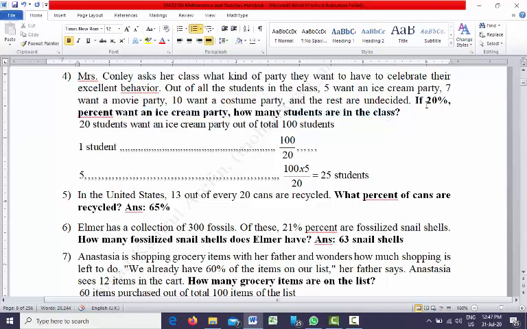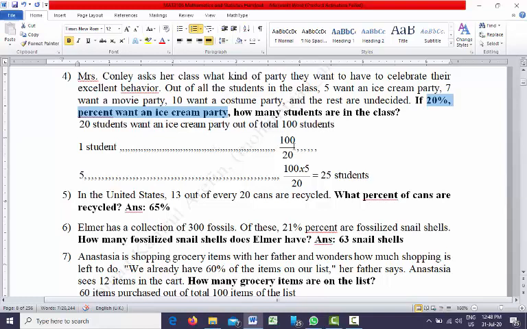The meaning of this line is: if 20 students want an ice cream party, then the total number of students will be 100. So 20 students want an ice cream party out of a total of 100 students.